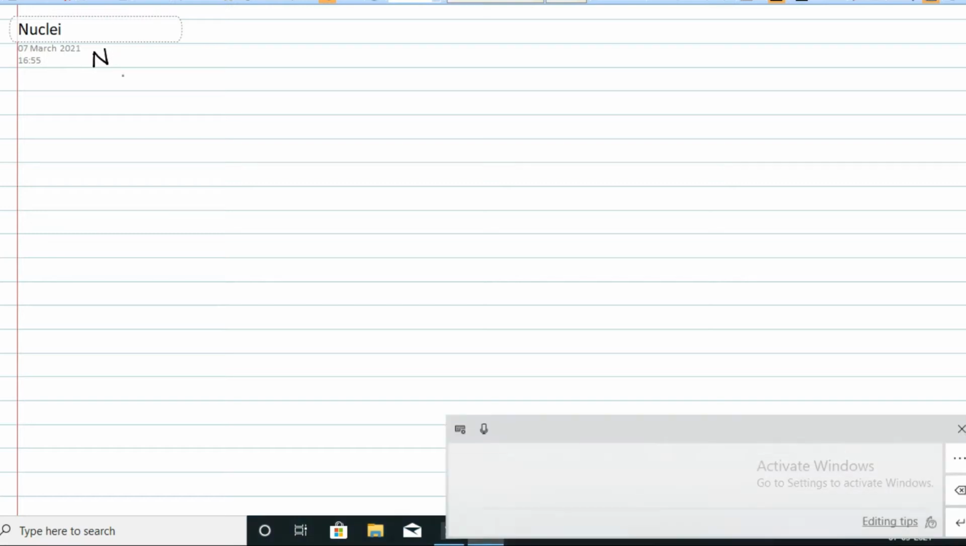So before starting this chapter, let me explain the term. What is the term nuclei? Basically, nuclei is the plural of the term nucleus. So we are going to study about the nucleus in detail in this chapter.